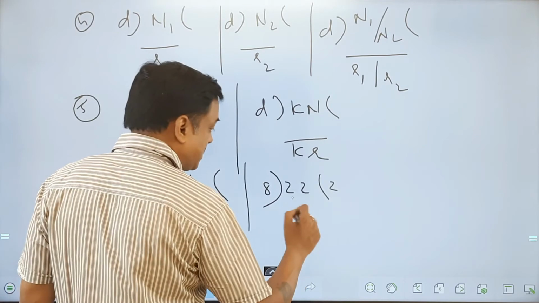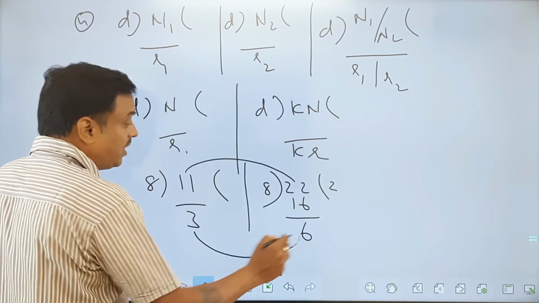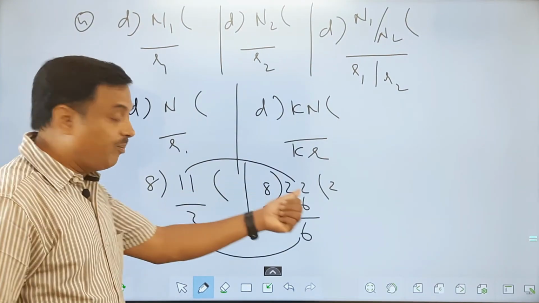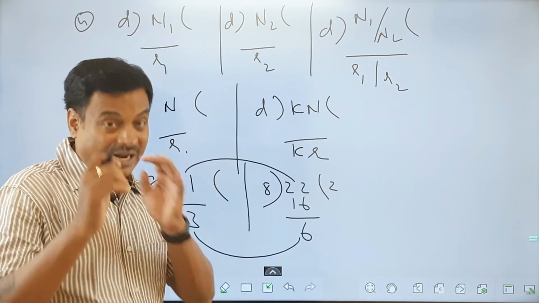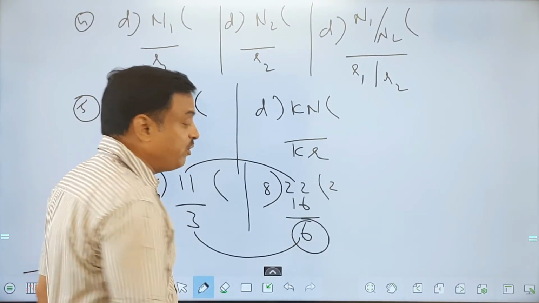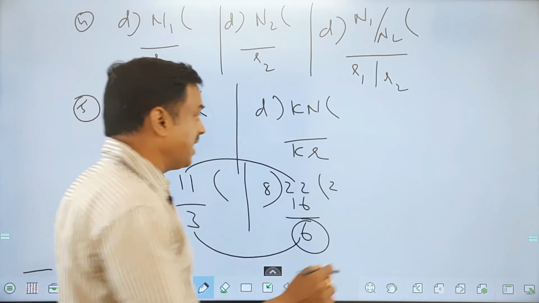8 2 times is 16. The remainder is how much? 6. So this got doubled. This also got doubled, my friend. So if I make it triple, this also becomes triple. If I make it 4 times, it also gets multiplied by 4 times. But remember, this value has to be a possible remainder. Otherwise, it will automatically get divided again. Okay, so be careful with that.